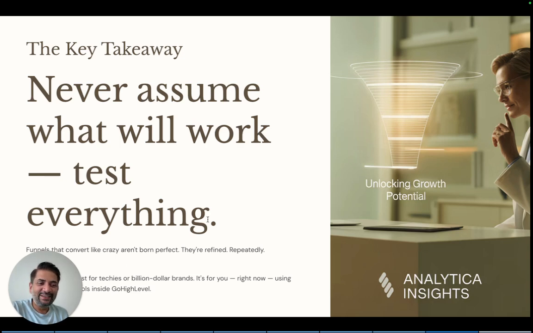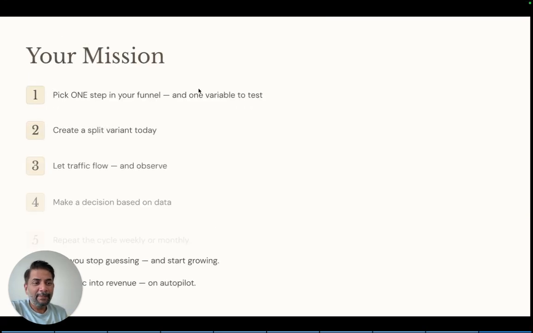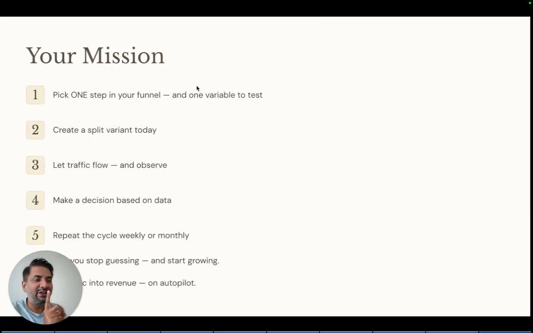So here is your mission. Pick one step in your funnel and one variable to test. Create a split variant today. Let traffic flow and observe. Make a decision based on data and repeat the cycle weekly or monthly. So this is how you stop guessing and start growing. Let's turn your traffic into revenue on autopilot.